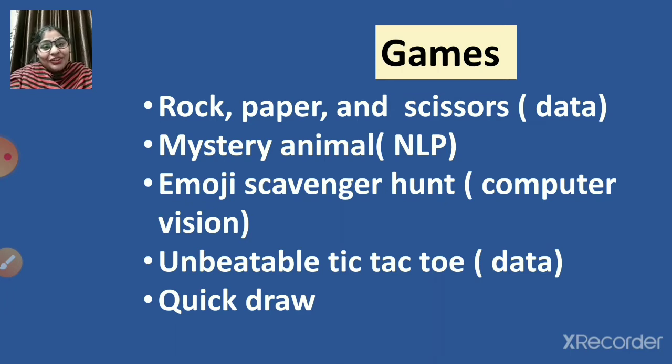When you play in your classrooms also. So when we keep it like this, it is a rock. When we keep it like this, it is a paper, and when we keep it like this, it is a scissor, right? So rules everybody knows, but the only thing is, instead of playing with each other, you have to now play with the computer, right? So link for this is given.